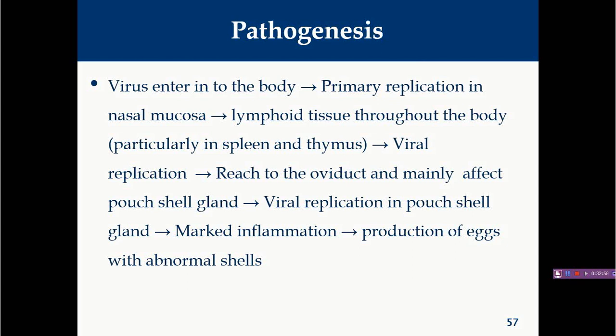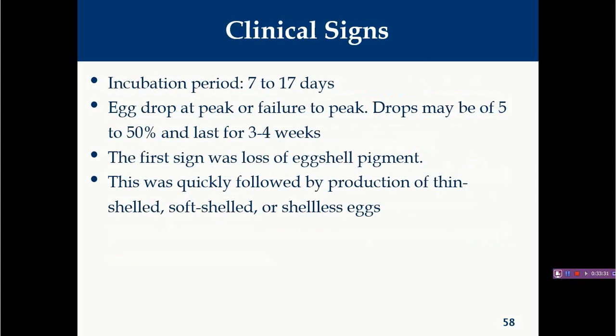Due to this there will be no proper secretion of the shell, and you will find some abnormality in the shell. Initially, when the infection is starting, you will find a slightly rough shelled egg, and slowly, when the disease becomes more severe, there will be no proper secretion of the shell, and you will find either soft-shelled or shell-less eggs. For this reason, this virus will also probably infect other organs, and due to all of this the egg production will decrease.